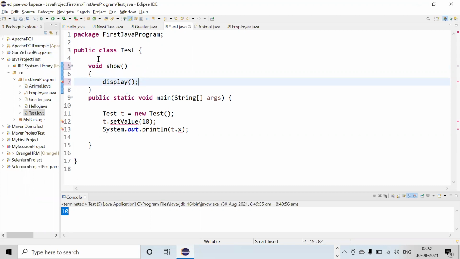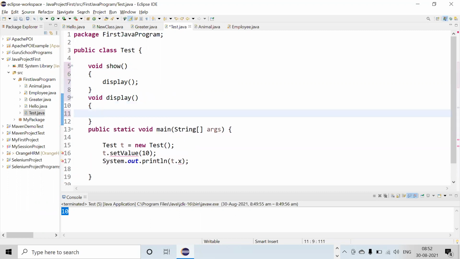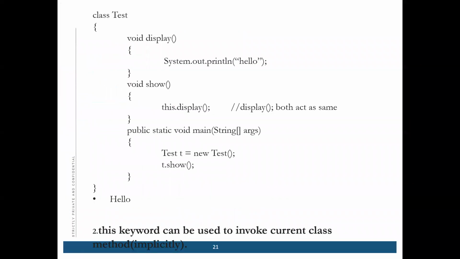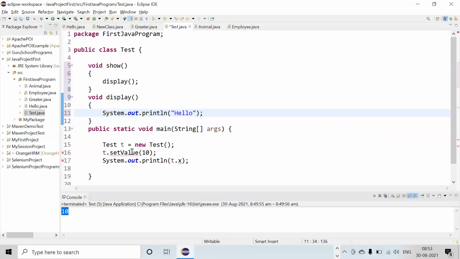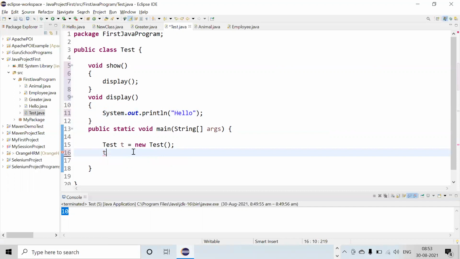And inside void display, suppose we are displaying something like hello. And then here we are calling the show method, only the show method.